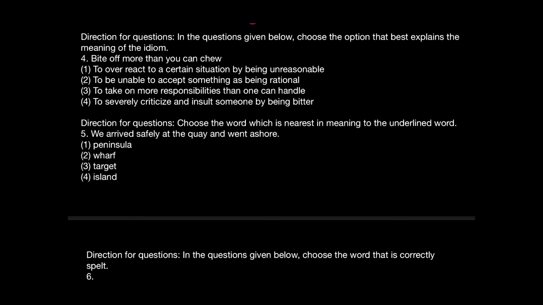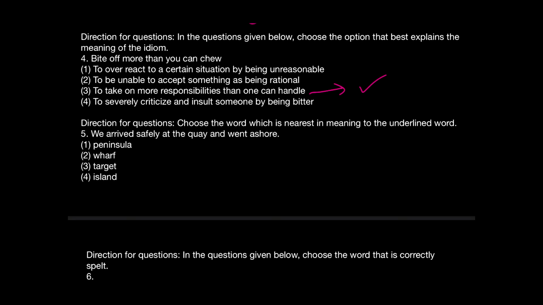So this is very much easily understood, because inside the mouth we don't have enough space and still we are pushing on food or biting off more than what we can hold. So that means we are taking on more responsibilities than one can handle. That's the perfect answer here, option C. That was very easy to guess, an easy idiom to start with. So that's all for question number 4 as well.